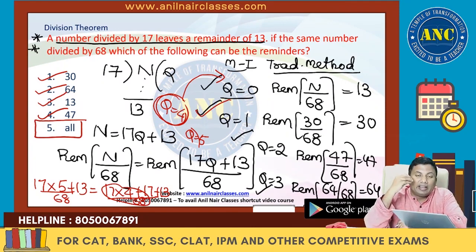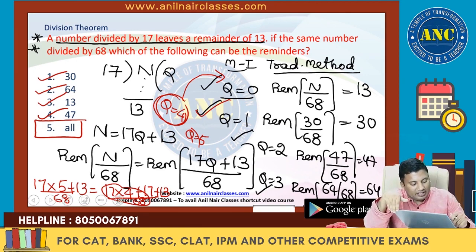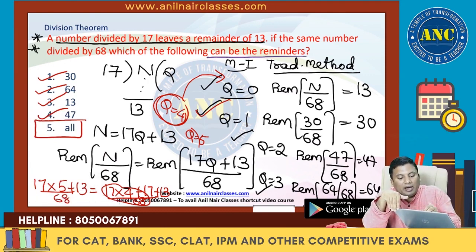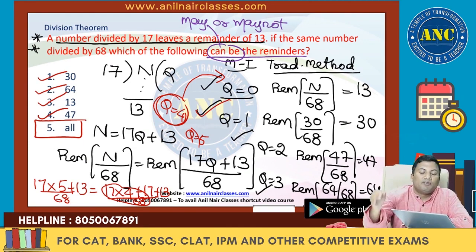Right? It is not. Karthik, please read the question properly. It says which of the following can be the remainders? Can be means may or may not be. It is not telling which of the following shall be the remainders.